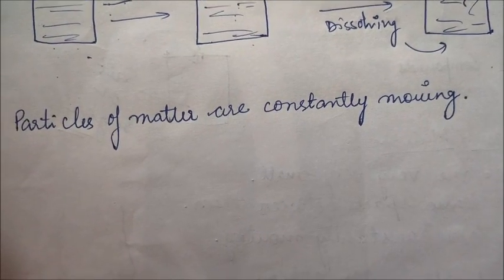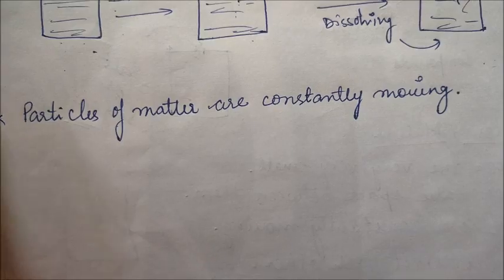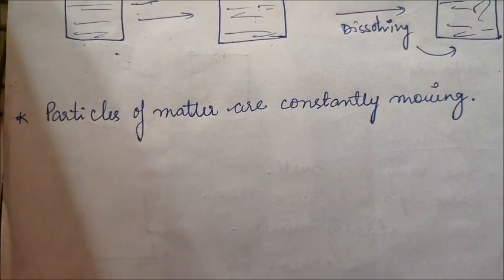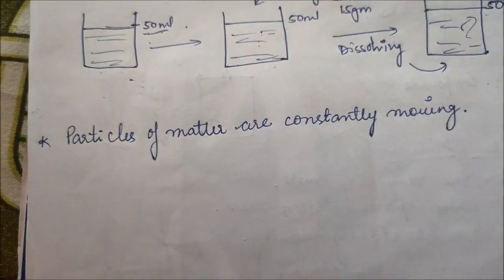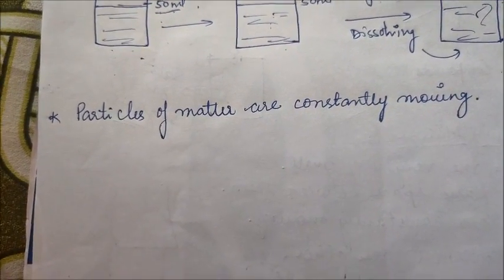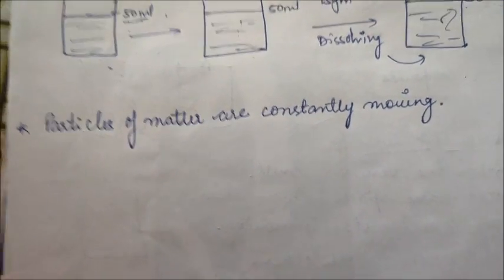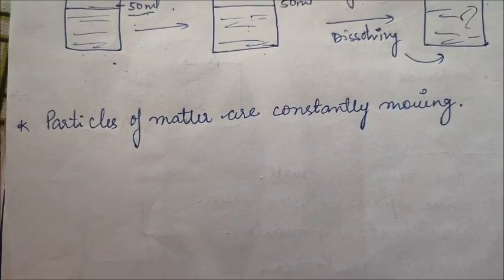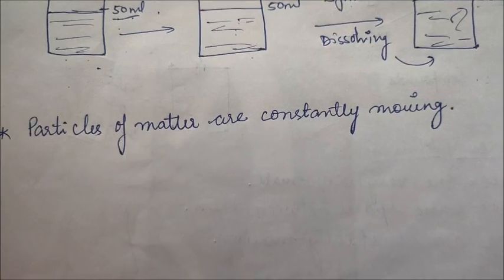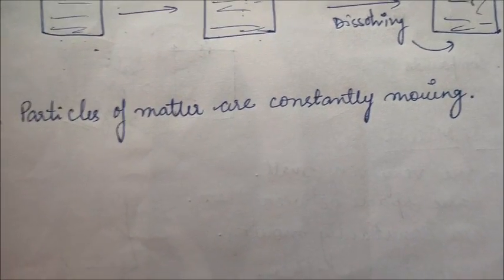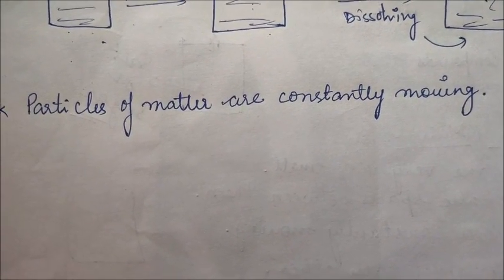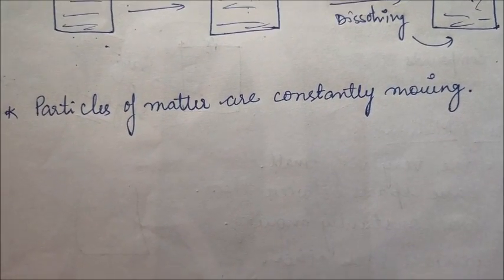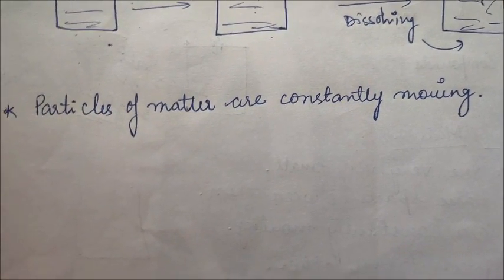Let's study the third property of particles of matter, that particles of matter are constantly moving. To understand this, let's take a few examples. For example, you are burning an incense stick in one corner of the house. Alright, you're burning that incense stick in one corner of the room. But after some time, you'll see that the aroma or the fragrance of that incense stick has spread to the whole house. Right? Why does this happen?